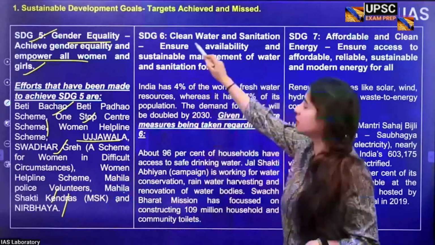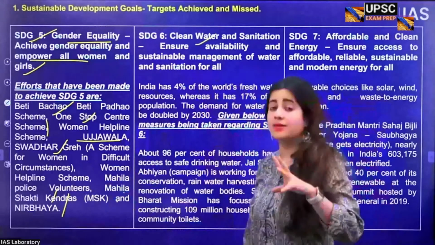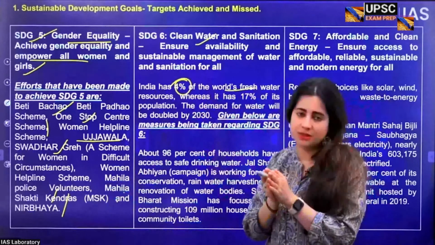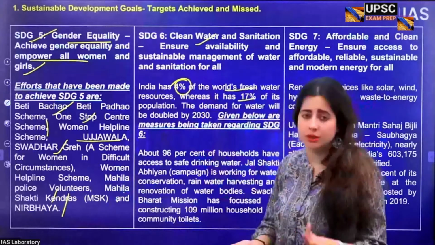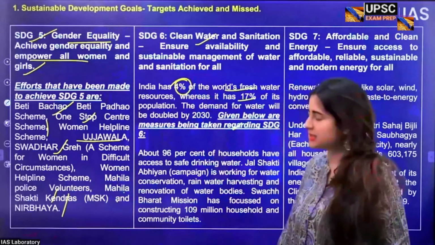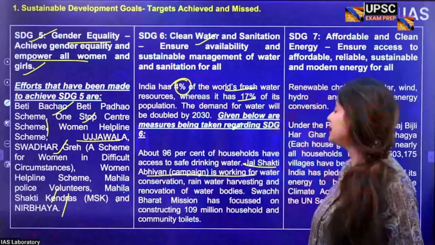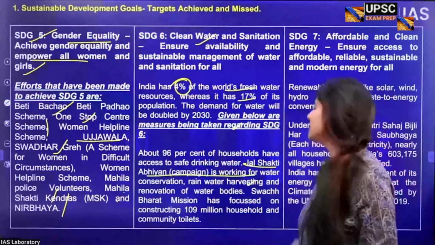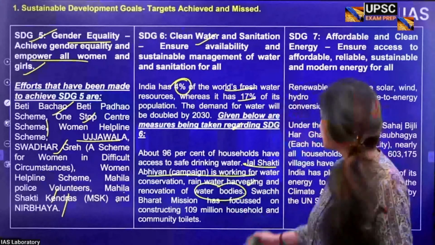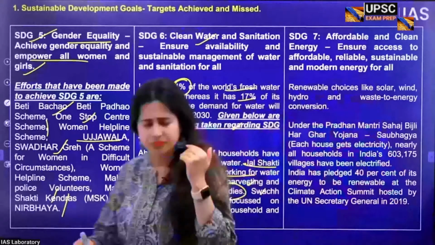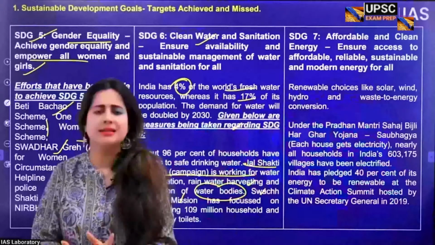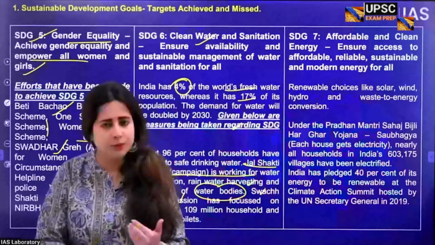Then, if you talk about clean water and sanitation, you know that India has a problem because while we have only 4% of global fresh water reserves, our population is almost 17%. Which means there is less availability of resources like water and more people demanding it. So what do we need to do here? A lot of measures the government has been taking, one such being the Jal Shakti Abhiyan, or Jal Shakti campaign, for conserving rainwater, preserving water, and renovating, cleaning up, and maintaining various water bodies and wetlands. Then, the Swachh Bharat Mission, again very important because it talks about stopping the practice of open defecation near water bodies, and also creating cleanliness and hygiene around it, which prevents us from abusing the water resources that we actually have.